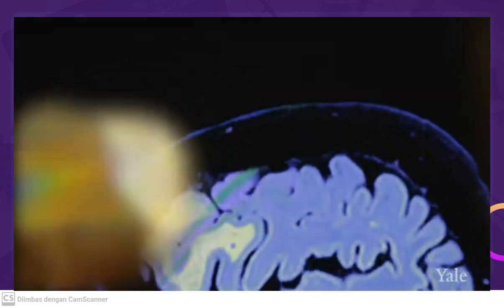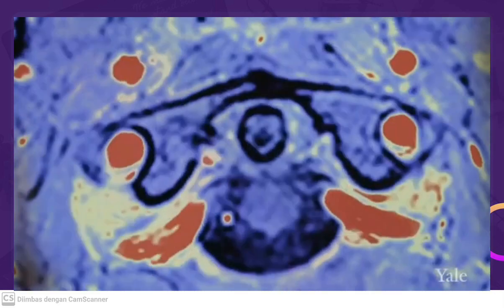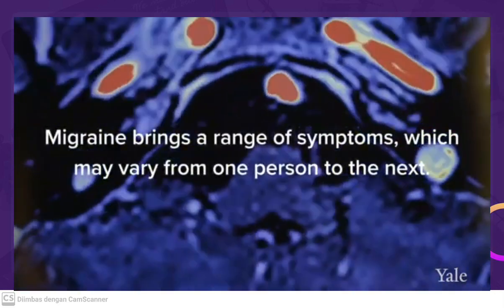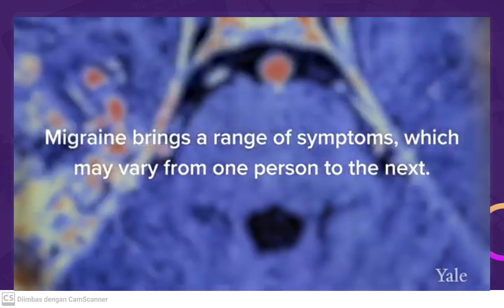And sometimes we think about migraine as just the headache. It goes well beyond that. Migraine is the type of headache that typically affects one side of the head and is often associated with nausea, vomiting, light sensitivity, sound sensitivity, and smell sensitivity. Also, in terms of what the pain feels like to someone: is it sharp, stabbing, dull, aching, throbbing?